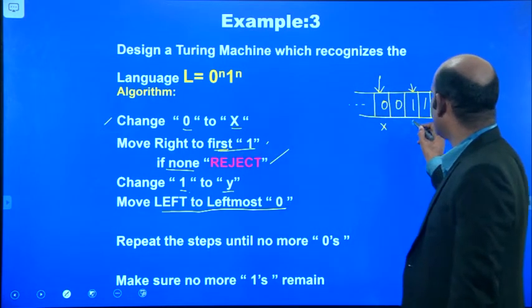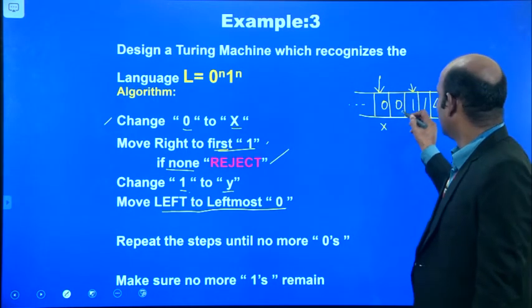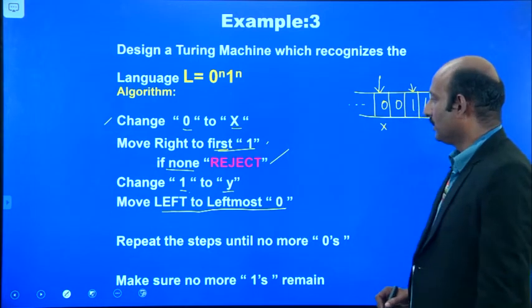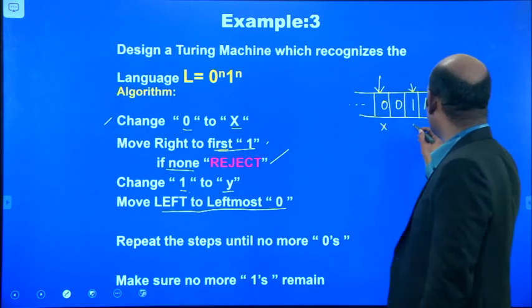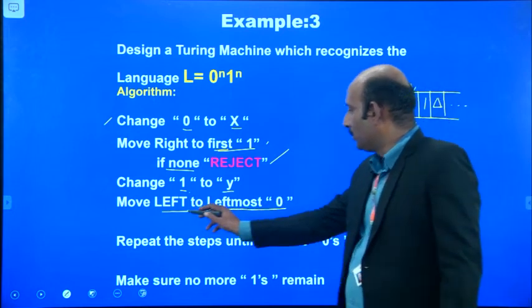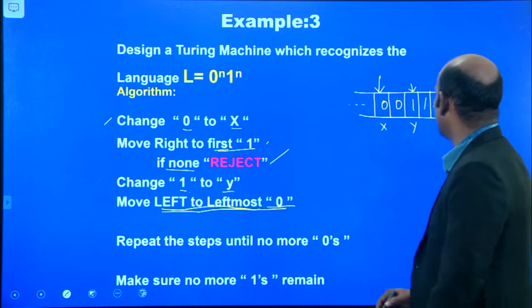So where is the first 1? We are skipping this 0, the second zero. We move on to the next symbol and encounter that 1. So we change the 1 into y and move left to the leftmost 0.